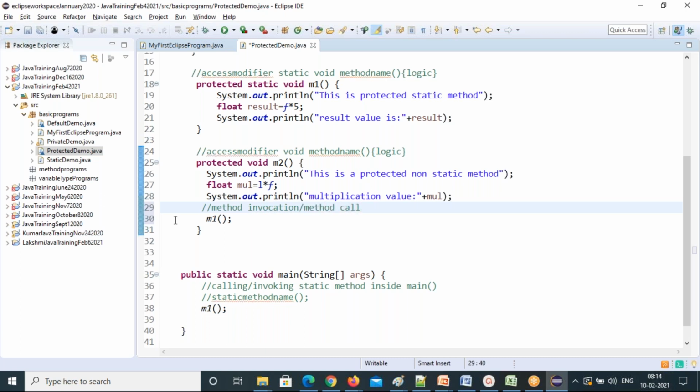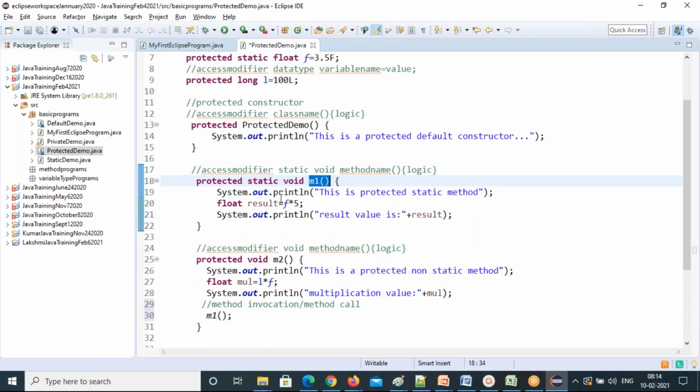You're calling that method here. Where is M1, madam? M1 is in the same class, right? Even in the same class you can call one, and other class methods also you can call. Method invocation means not only same class, other class methods also you can call.